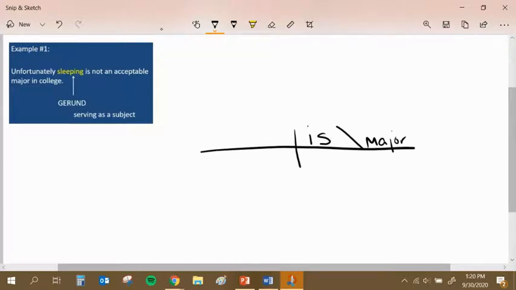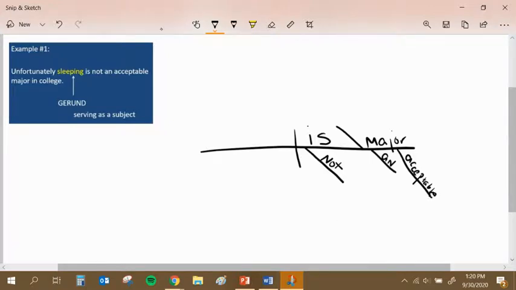I got to tell you, it's 1:20 in the afternoon, and my handwriting's looking amazing. So there you go. The word not is not part of my verb. We know from our last unit that the word not is not part of a verb string, so it cannot be included in my verb. So I'm going to put it down here. I'm going to say it's an adverb. I know that sounds really weird, but we write it just how it's written, and then acceptable. That line I drew right there was not very acceptable. Huh, that's funny. Anyway, so there you go.